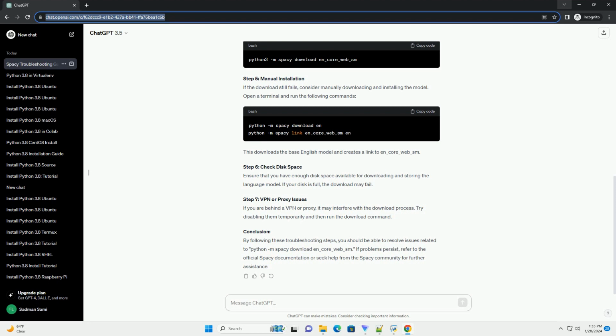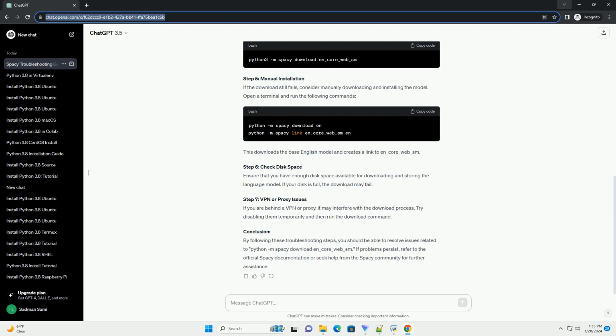ChatGPT. Title: Troubleshooting Guide, Python spaCy download en_core_web_sm not working. Introduction. spaCy is a popular open-source library for natural language processing, NLP, in Python. One of the first steps when working with spaCy is downloading language models. However, users sometimes encounter issues when trying to download the en_core_web_sm model. In this tutorial, we will explore common reasons why this problem may occur and provide solutions with code